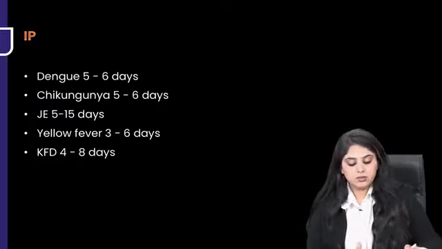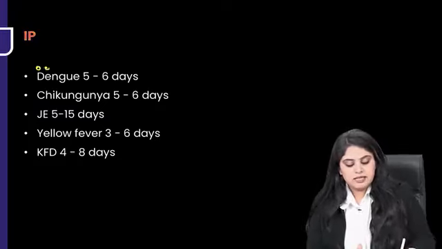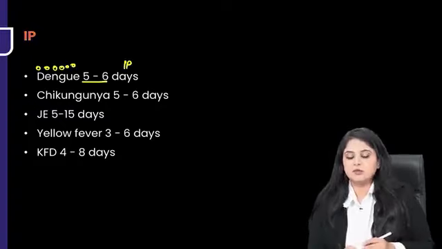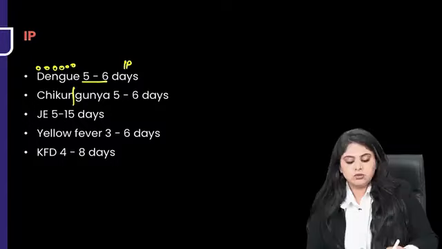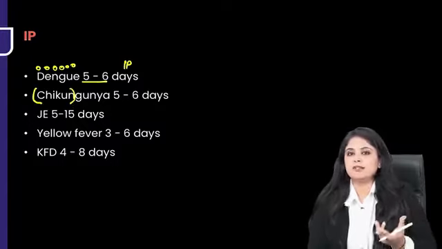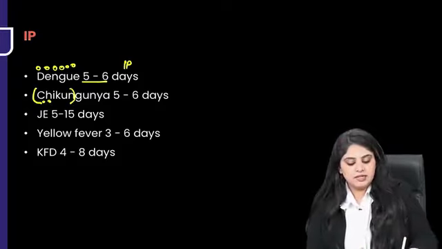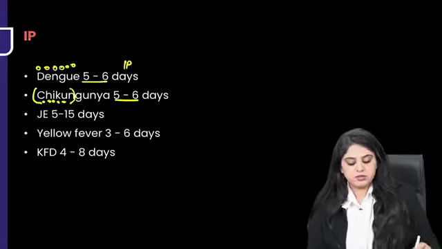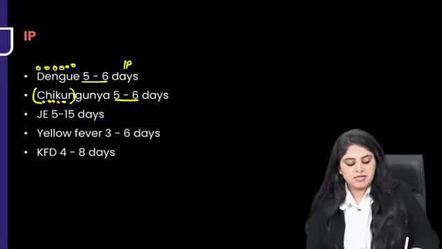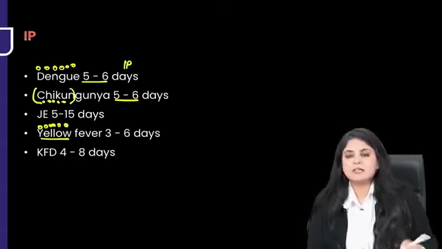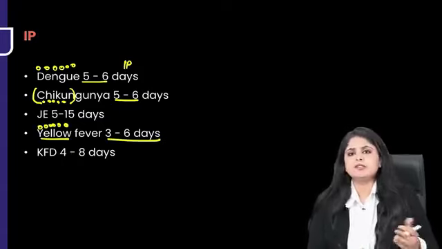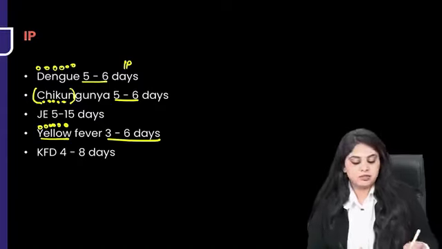So when I talk about incubation period, if you look at dengue, it has 5-6 alphabets, so the incubation period is 5 to 6 days. Chikungunya, hardly anyone says the full name. We always say there is chick fever or chikun has happened. So chikun also, if you say, has approximately 5-6 alphabets, so there are 5-6 days incubation period. Now when I talk about yellow fever, yellow also, if you read, has approximately 6 alphabets. So again, 3 to 6 or 5 to 6 days is the incubation period.